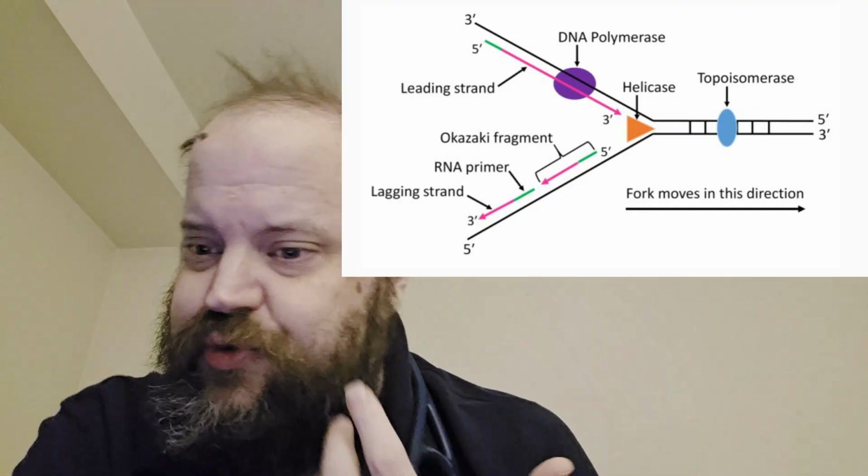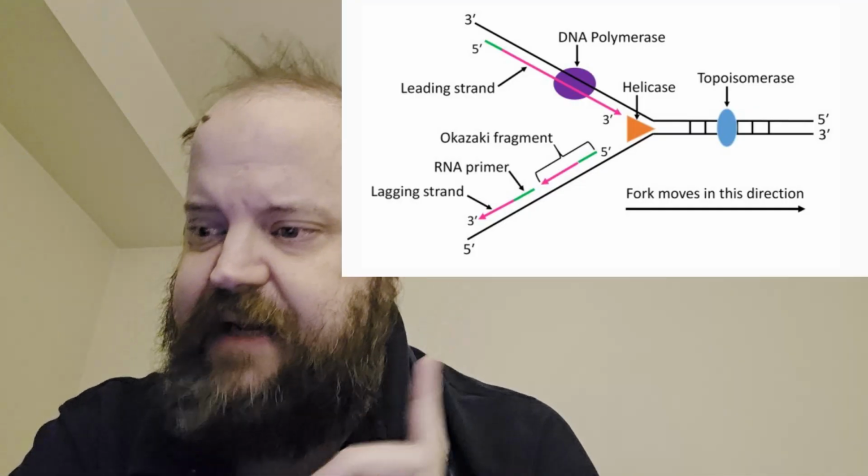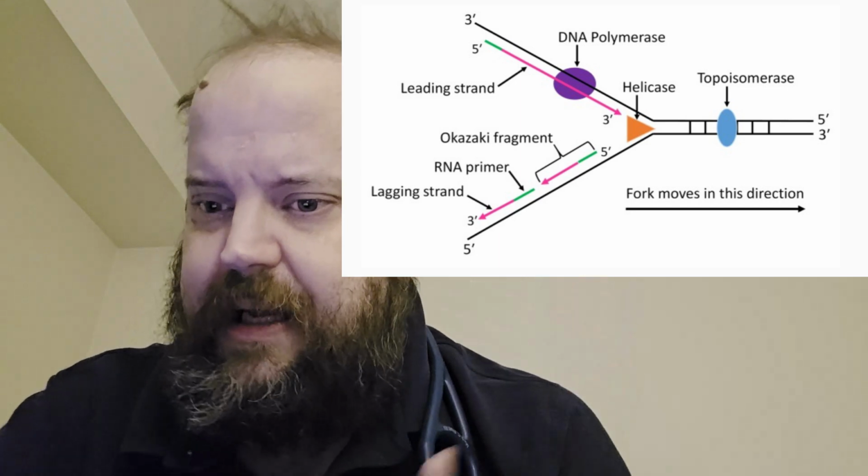Termination. The RNA primers will cut loose at the end of the DNA segments they are coding, and DNA nucleotides will be inserted. So it's not a smooth process as far as the lagging strands are concerned. An enzyme, DNA ligase, joins the Okazaki fragments together into a single, continuous strand. So it doesn't start out continuously, but that happens as it fills in.